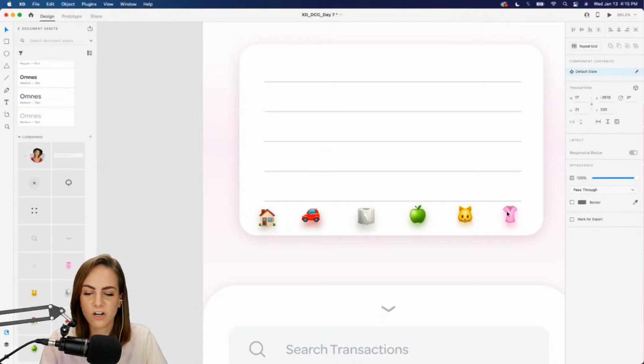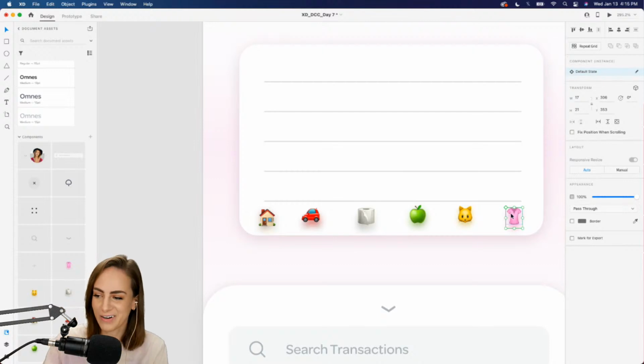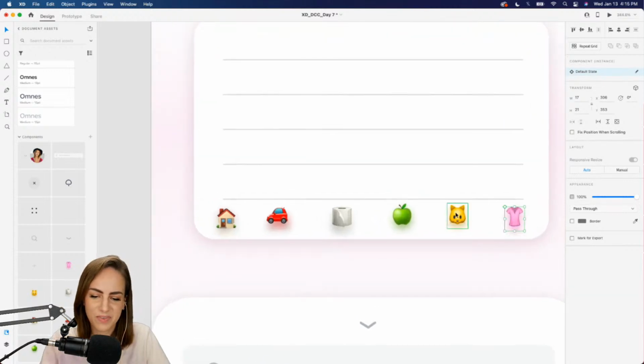There we go. I'm sure in real life you would have a lot more categories than this, but this is just an example.